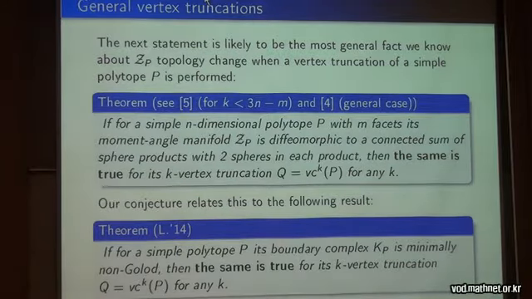And our conjecture relates this to the following result of ours. If for a simple polytope P, its boundary complex Kp is minimally non-Golod, then the same is true for all its K vertex truncations, for any K.